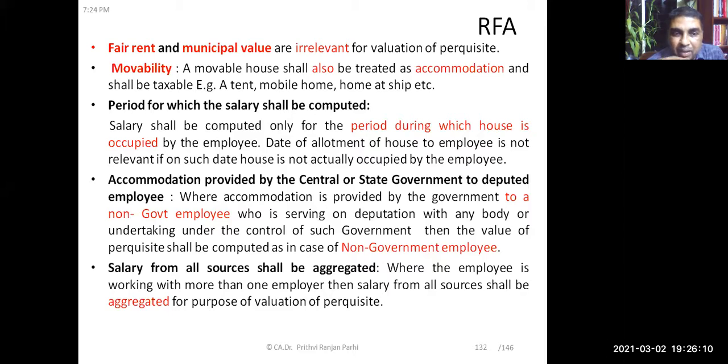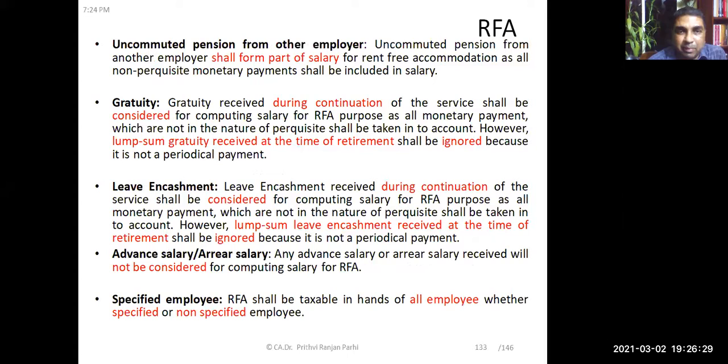And here, if someone has received salary from multiple sources, then all these salaries shall be aggregated. If the employee is working with more than one employer, the salary from all these sources shall be aggregated for the purpose of valuation of perquisite. This concept we also have to remember.